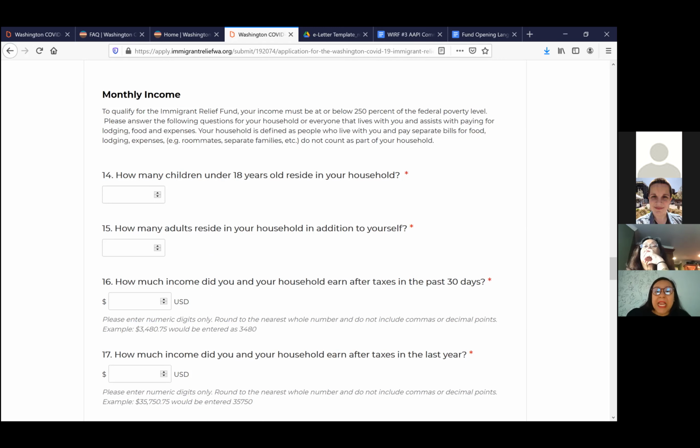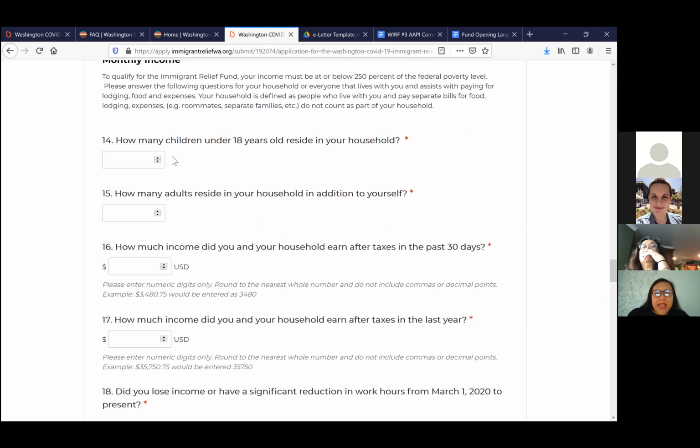As we know, there is a new requirement where the person has to be at 250 or below the federal poverty level. And there, you can look up online this chart. We are also sharing this chart with you all so that you can help somebody not only explain, but understand what that means. So we provide a description of what it means here and what it doesn't mean, right? So a household is everyone that lives with that person and they are responsible financially or share expenses. So how many children live and are in the household under the age of 18, right?